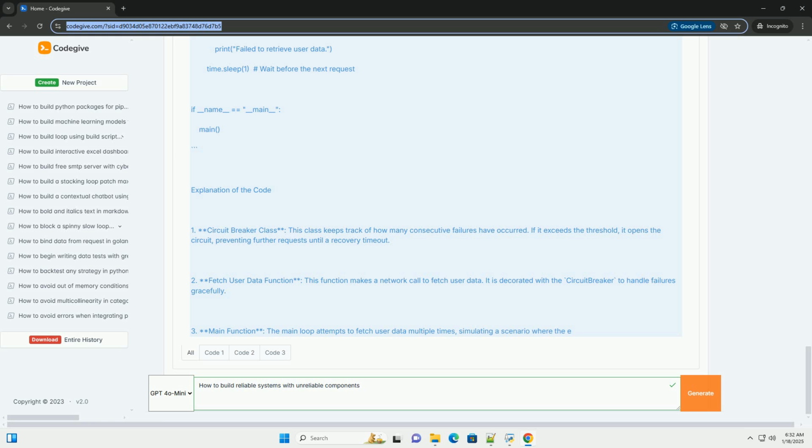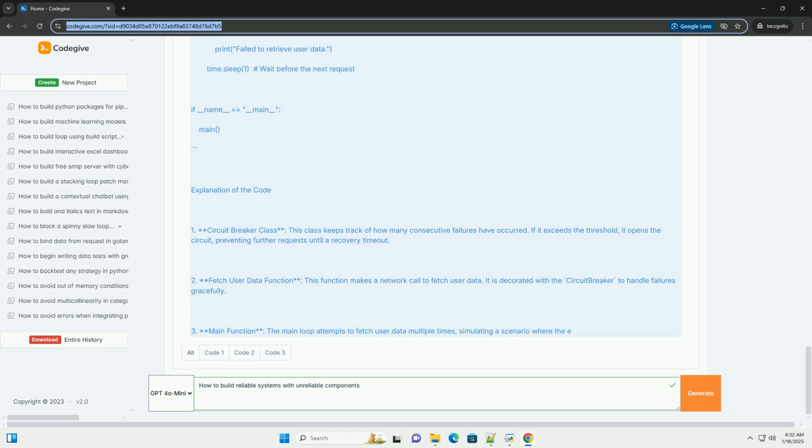Explanation of the code. 1. Circuit breaker class. This class keeps track of how many consecutive failures have occurred. If it exceeds the threshold, it opens the circuit, preventing further requests until a recovery timeout. 2. Fetch user data function. This function makes a network call to fetch user data. It is decorated with the circuit breaker to handle failures gracefully.